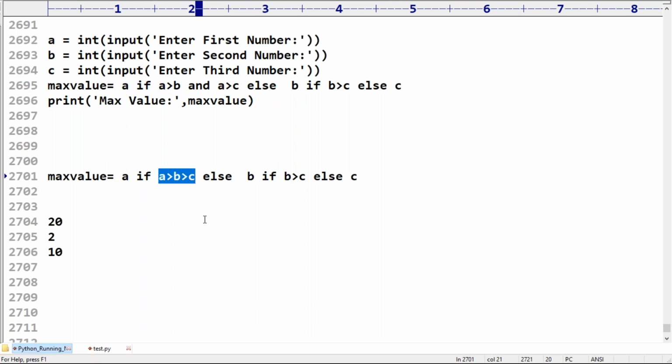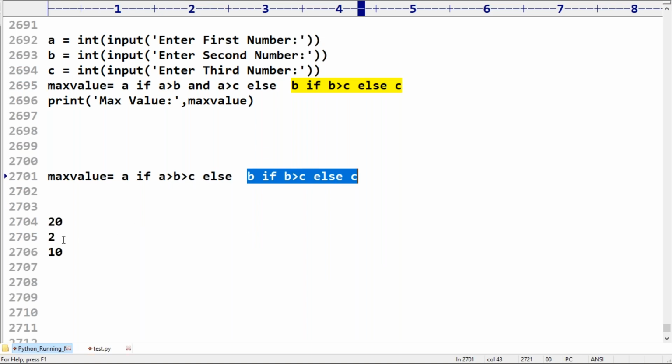Is this condition satisfied or does it fail? A greater than B, greater than C. Is it satisfied or not satisfied? Please confirm. A value is 20, B value is 2, C value is 10. This condition fails. If this condition fails, the else part will be executed.